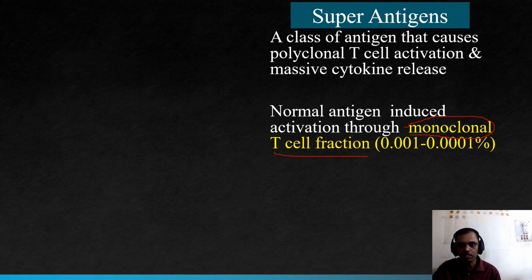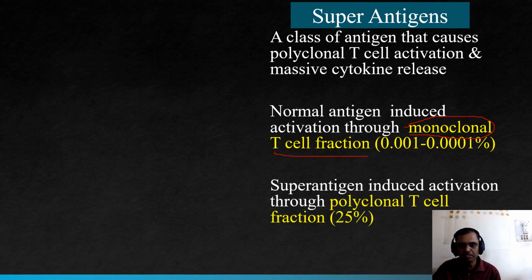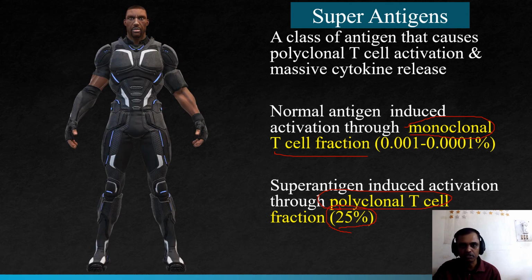activated normally. But in the case of super antigens, there is activation of polyclonal T cells. Where normal is monoclonal, here it is polyclonal, and the activation of the T cells will be more than 25 percent. That is the reason we call them super antigens. So super antigens have two characteristics: activation of polyclonal T cells, as well as more than 25% of the T cells being activated. So that's the end of the antigens.